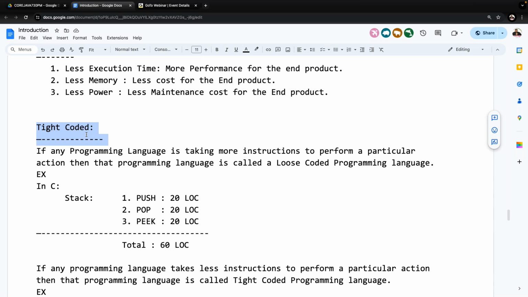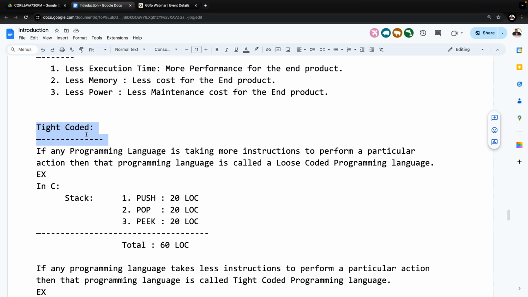It has to provide fewer instructions to implement a particular requirement. How, sir? How is it possible? If any programming language has more predefined library, automatically fewer instructions will be written by the developers. If a programming language has less predefined library, developers have to write more lines of code. Do all of you get my point? If the language has more library, the developers' responsibility will be less. If it has less library, developers have to prepare more library and more instructions. That's the actual point we have to understand.